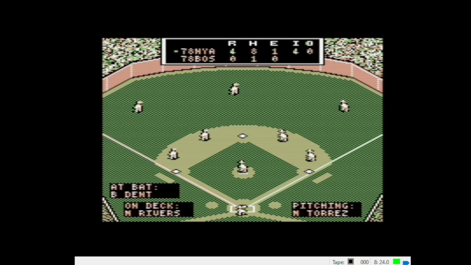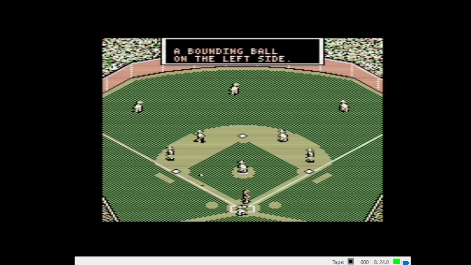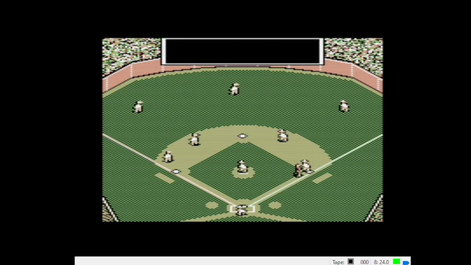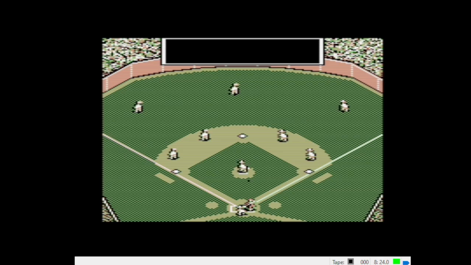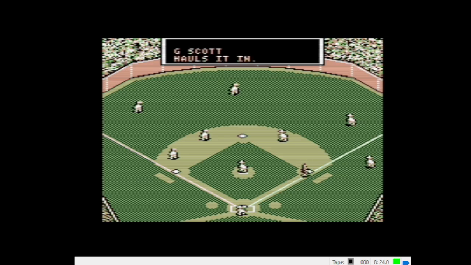Top of 4. The visitors up by 4. Bucky Dent, the batter, swinging away here against Torres. Bouncer on the left side. Brohammer knocks it down. Rifle throw to first. And Dent is out by a step. Okay, Mickey Rivers, the batter. Popped up in foul ground. First base side. Scott holds it in.